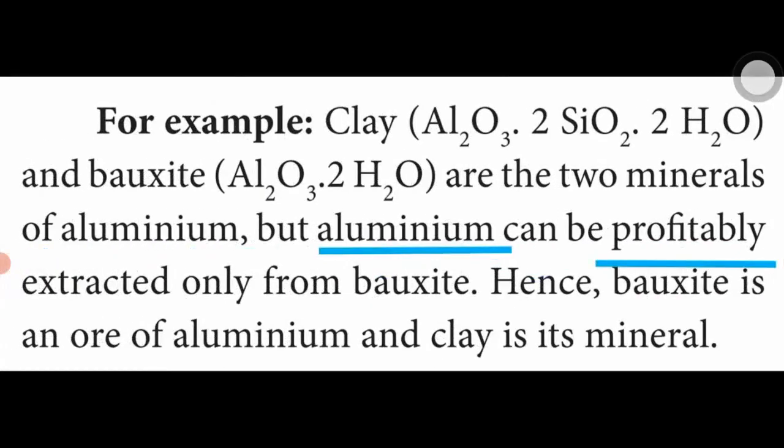For example, clay is one of the minerals. Bauxite is the ore. Both contain what metal? Aluminum metal. Economically high production is given only by bauxite. So bauxite is the ore of aluminum. Clay is a mineral of aluminum.